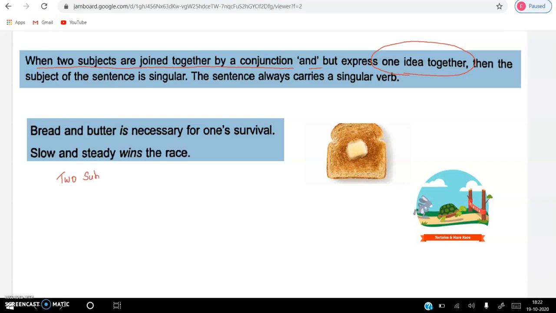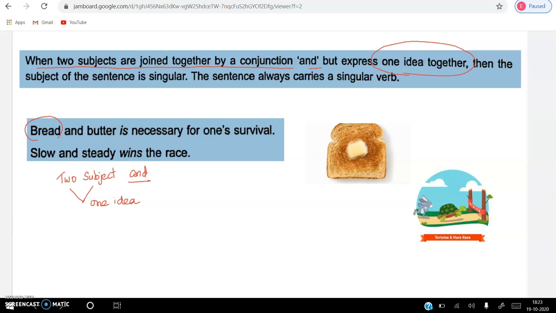What is that one idea? Read the sentence with me. Bread and butter is necessary for one's survival.